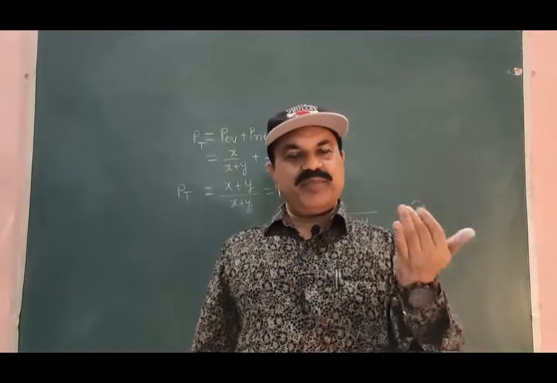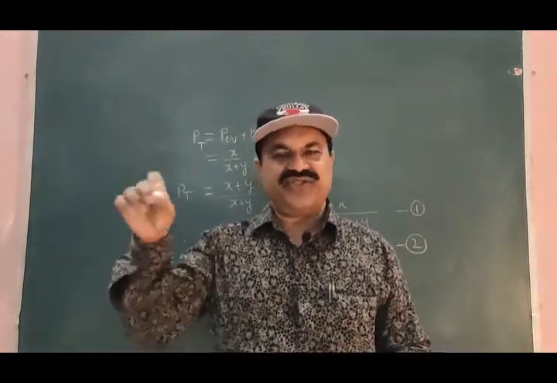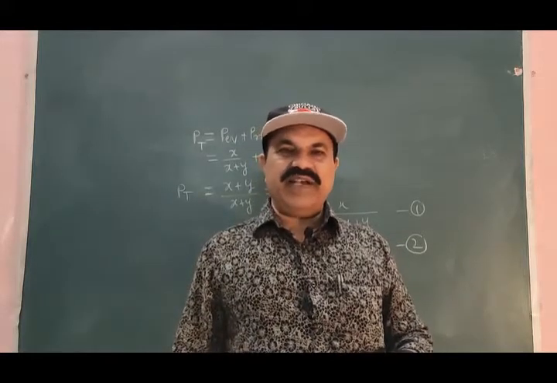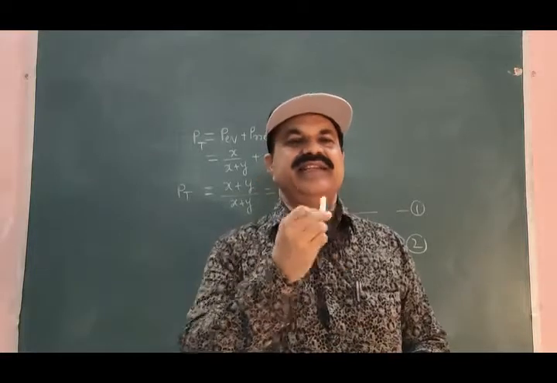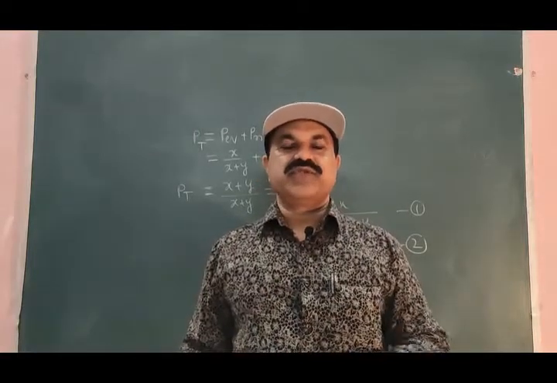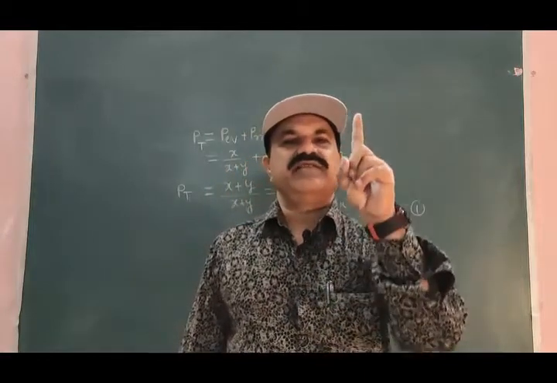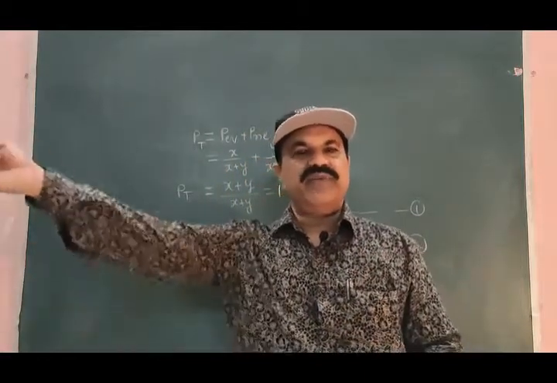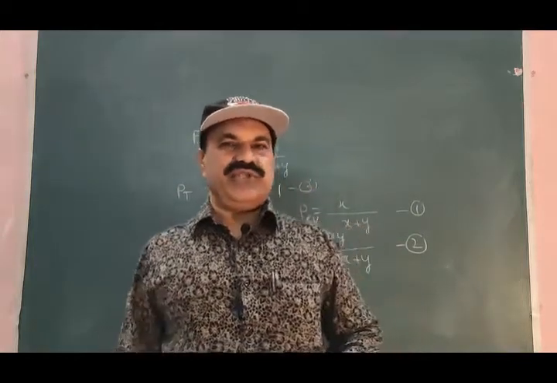And the probability of an impossible event is always 0%. The probability of occurrence of a sure event is always 100%, that is 1. The probability of occurrence of an impossible event is always 0.